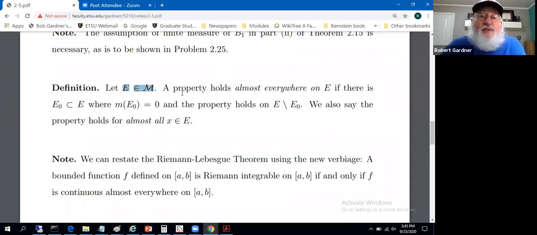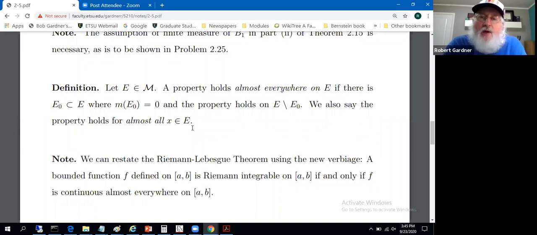Let E be a measurable set, that is, in the sigma algebra of measurable sets, calligraphic M. A property holds almost everywhere on E, that's what we're defining, if there is E sub 0, a subset of E, where the measure of E sub 0 is 0, and the property holds on the relative complement E set minus E sub 0. We may also say the property holds for almost all x in E.